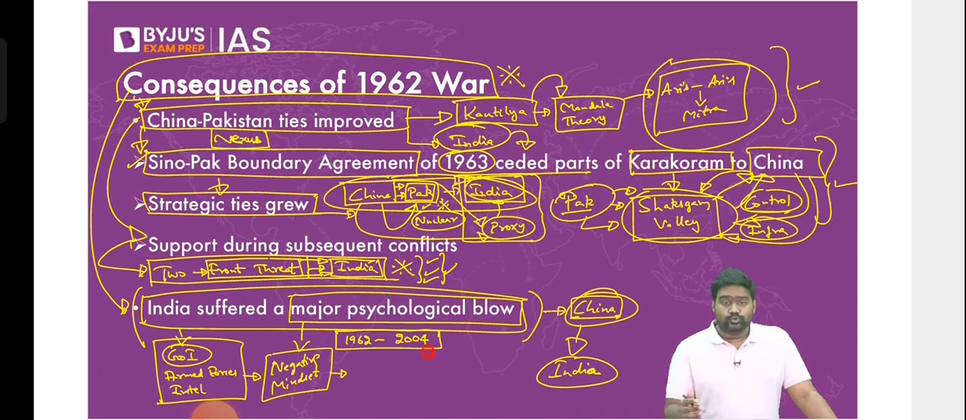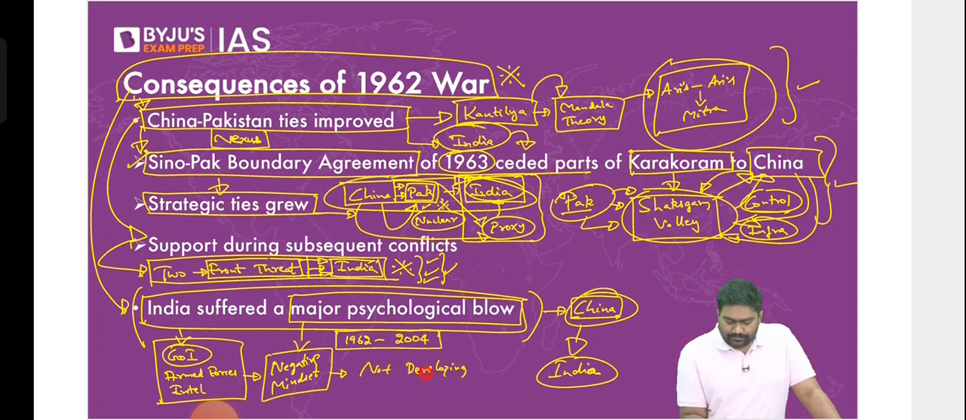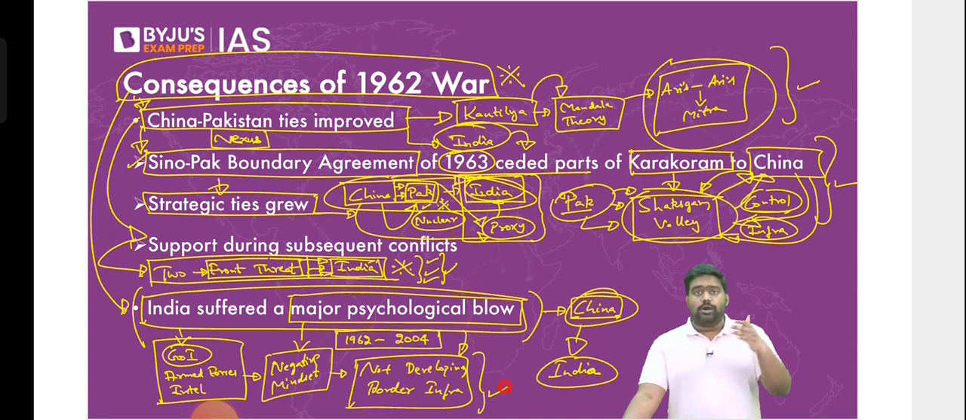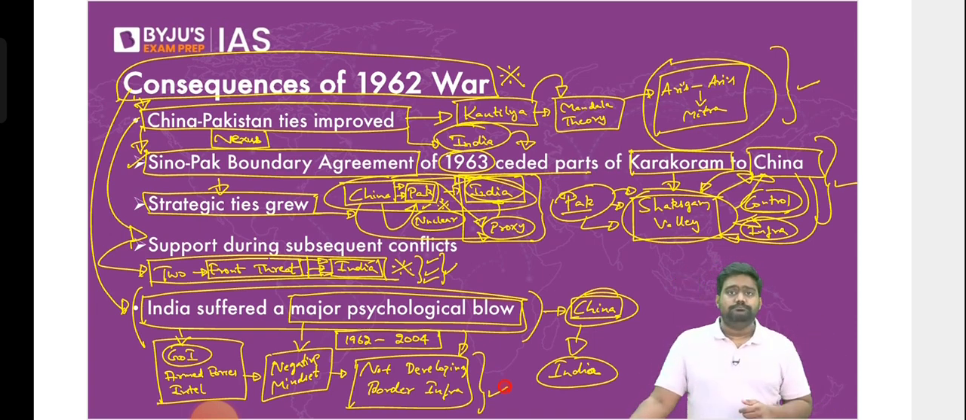During these years, from 62 to 2004, India adopted a negative policy of not developing border infrastructure. We deliberately adopted a policy of not developing border infrastructure because we feared a possible Chinese invasion. The fear was, if you create border roads, bridges, and railway links in the border areas, if there's a future war, then we are making it easier for China to invade into India. The fear was China will make use of the same infrastructure to further invade deeper into India. This is a very negative thinking.